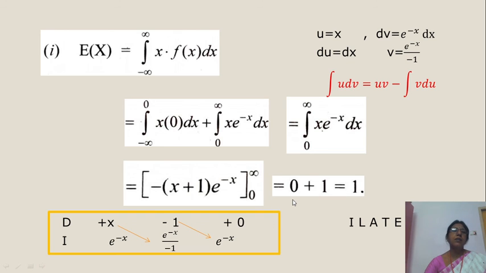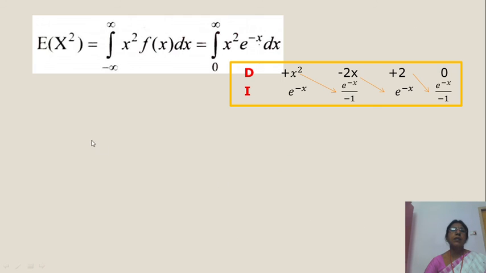Okay, it is 1. Next, E of x square is also asked, that is integral x square f of x dx. The function is e power minus x only from 0 to infinity. Now u is x square, and dv is e power minus x dx. Differentiate the u part up to 0 and integrate this part, e power minus x dx. We get this one.